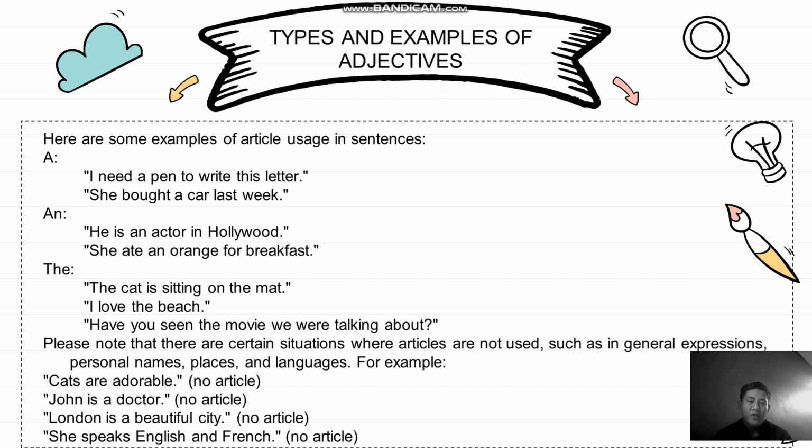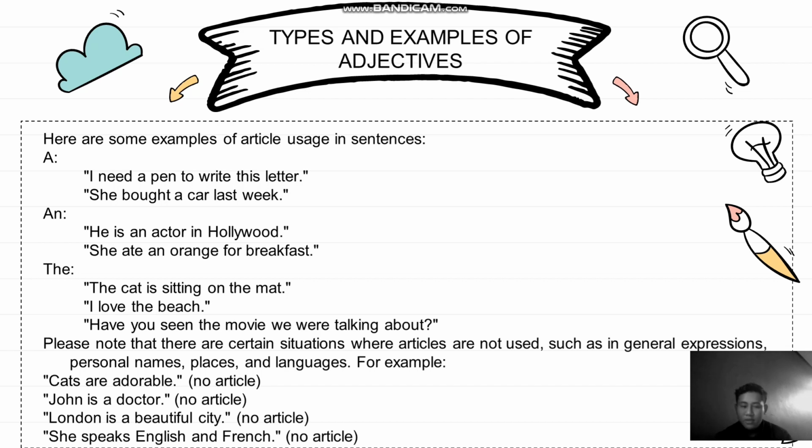B. Mary bought a car with Alex last week, and he is an actor in Hollywood. C. She ate an orange for breakfast. D. The cat is sitting on the mat. E. I love the beach. Have you seen the movie we were talking about?